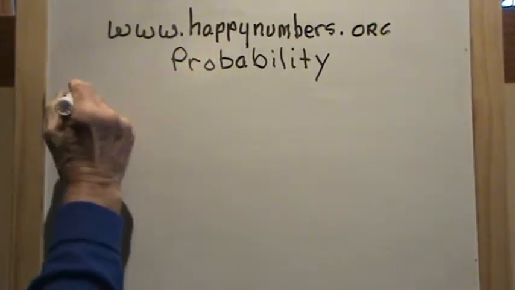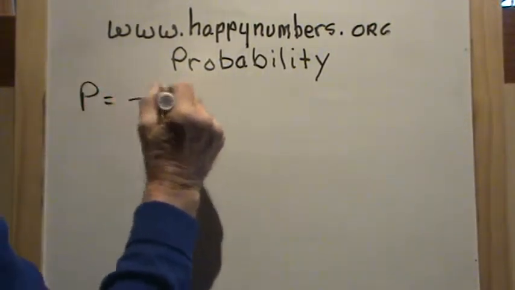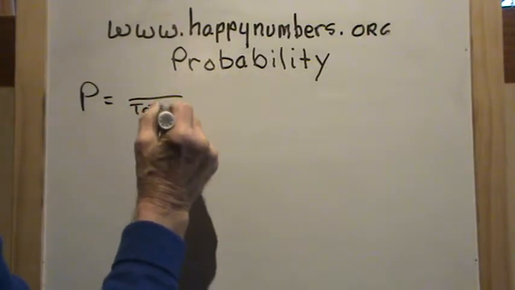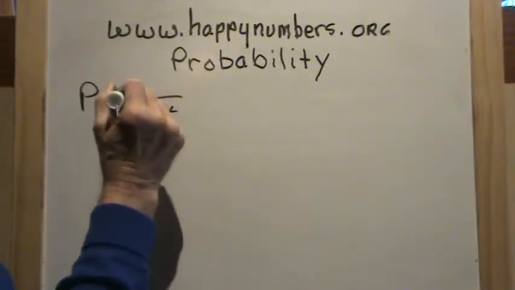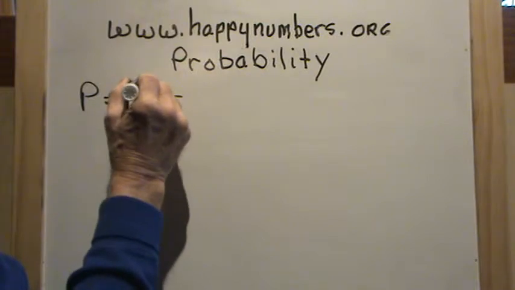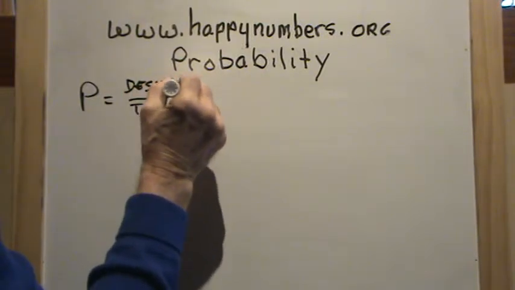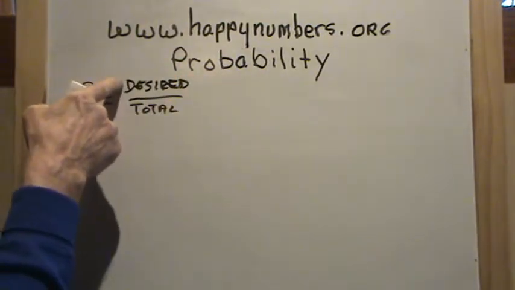And I'm going to put this here. Probability equals the number of desired outcomes, or the number of outcomes that we're looking for, over the total number of possible outcomes.